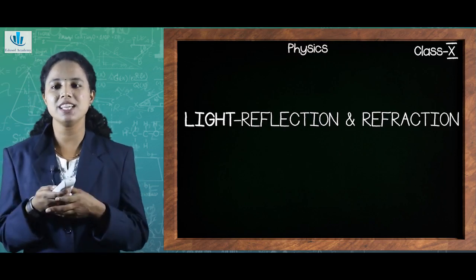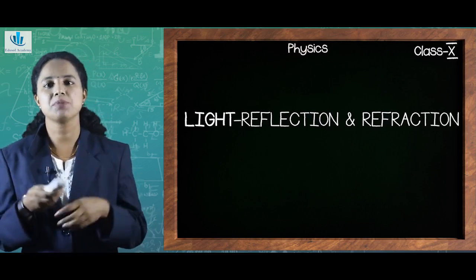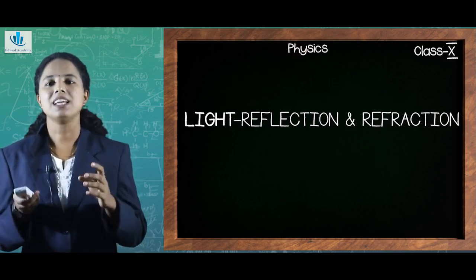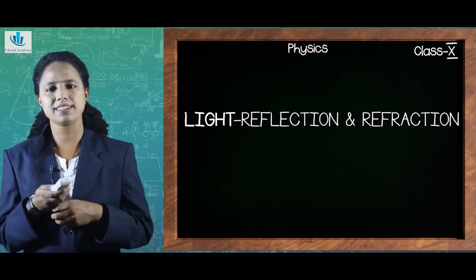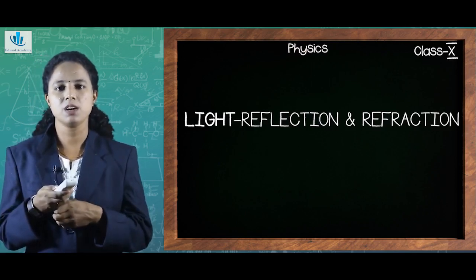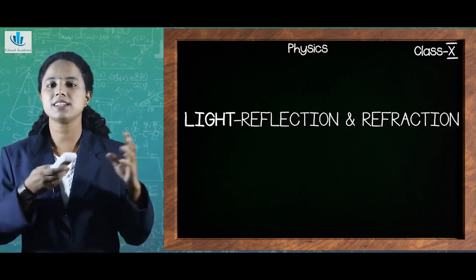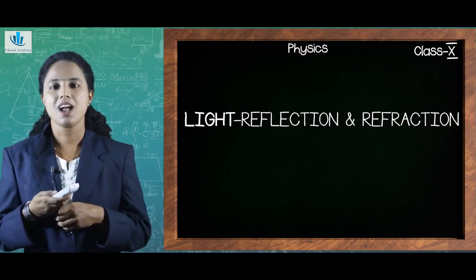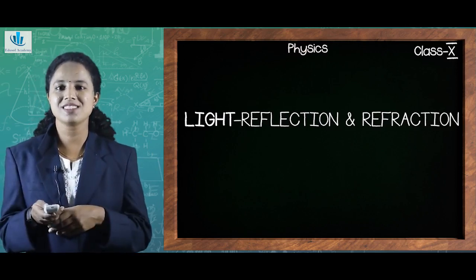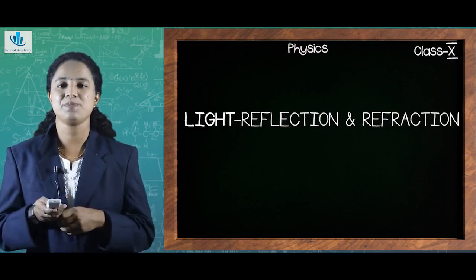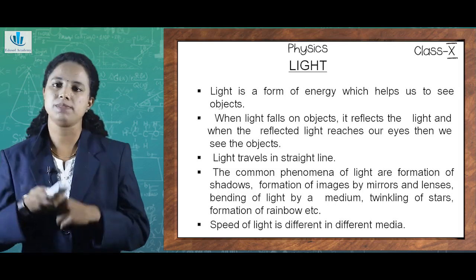In terms of biology, if somebody asks you, how are you able to see things? You may say, it's because of your eyes, isn't it? But in terms of physics, it's because there is light. What about night time? Are you able to see things with the help of an external light? Only if there is an external source of light, you will be able to see things. But during the day, you are able to see things freely, because the sun provides you light energy. So, light is a form of energy that helps us to see objects.